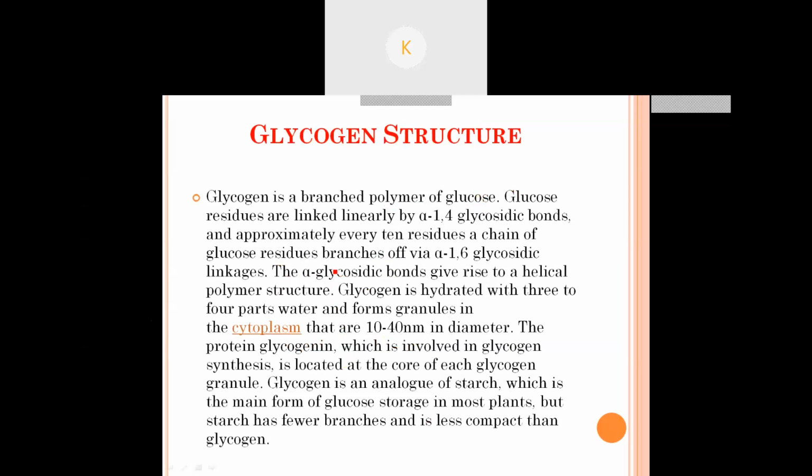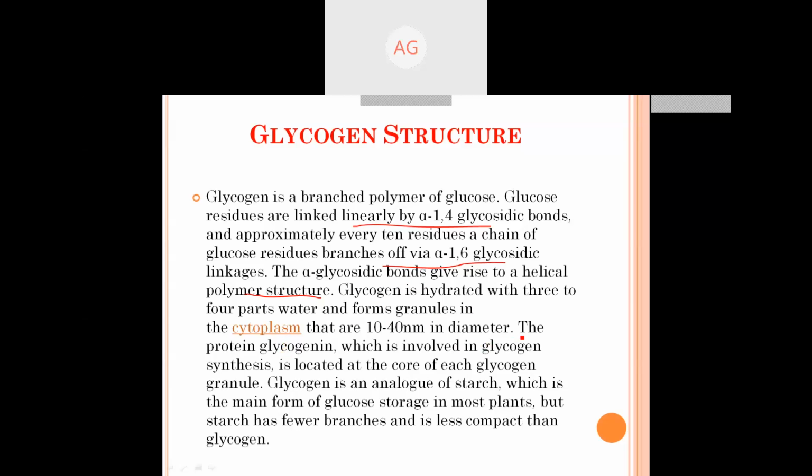Glycogen structure: it is also a branched polymer of glucose. Glucose residues are linked linearly. The linear bonding is the alpha 1,4 glycosidic bond and the branching is the alpha 1,6 glycosidic bond. Alpha glycosidic bonds give rise to the helical polymer structure. Glycogen is hydrated with 3 to 4 parts of water and forms granules in the cytoplasm.